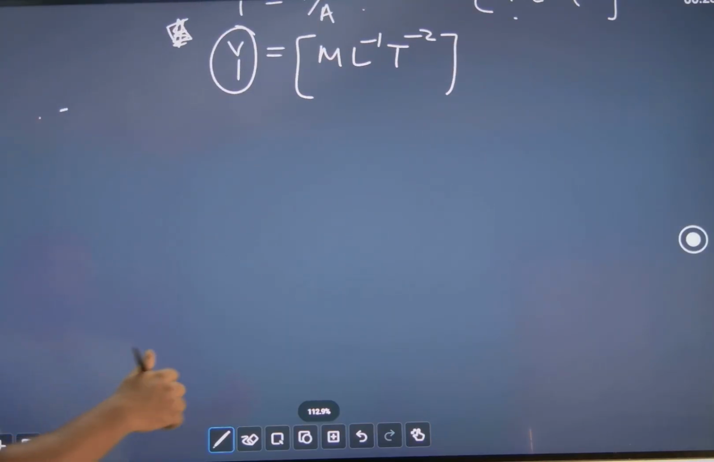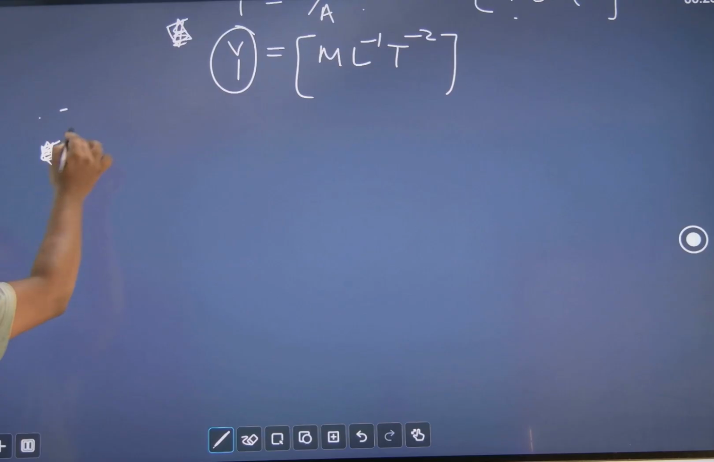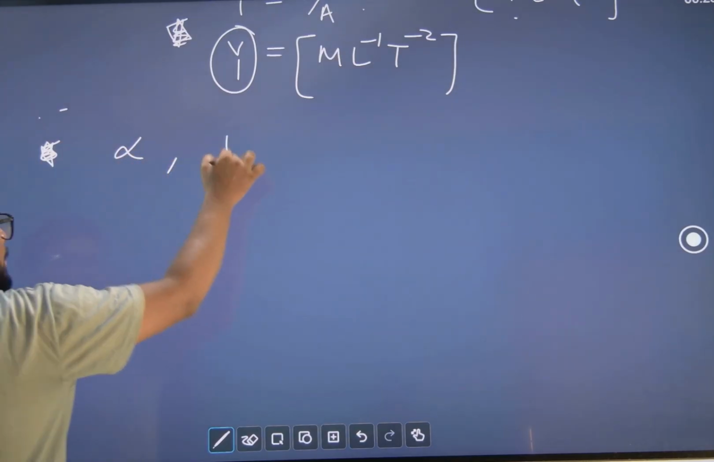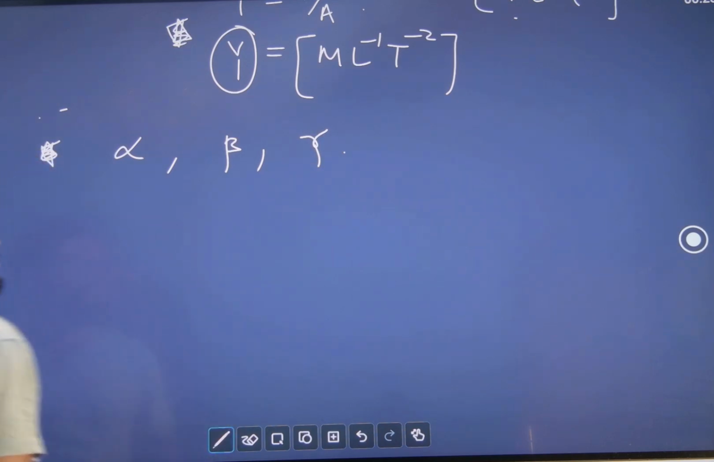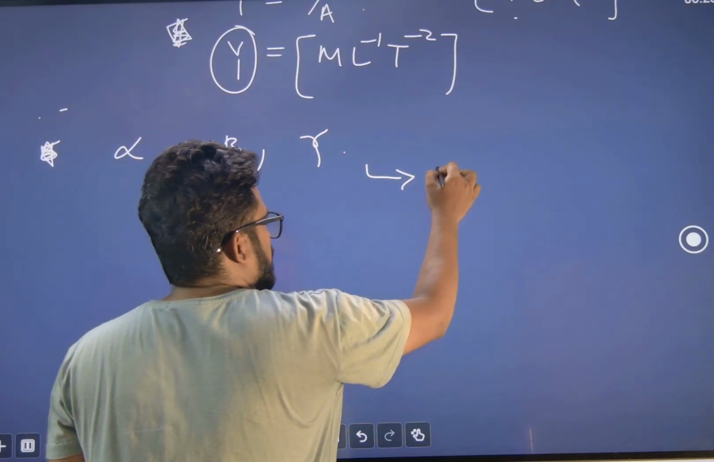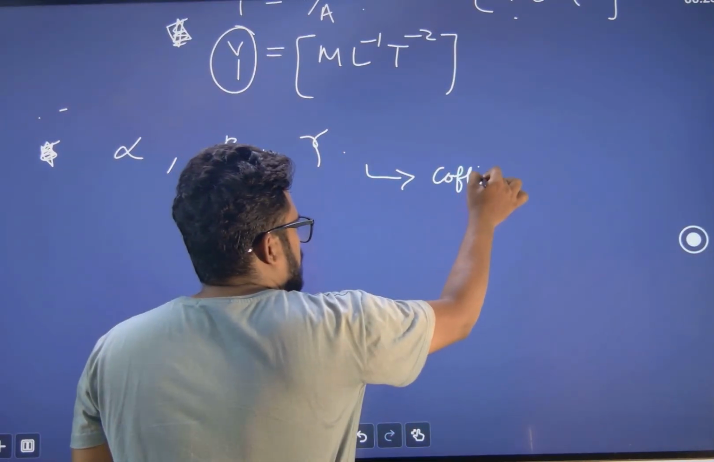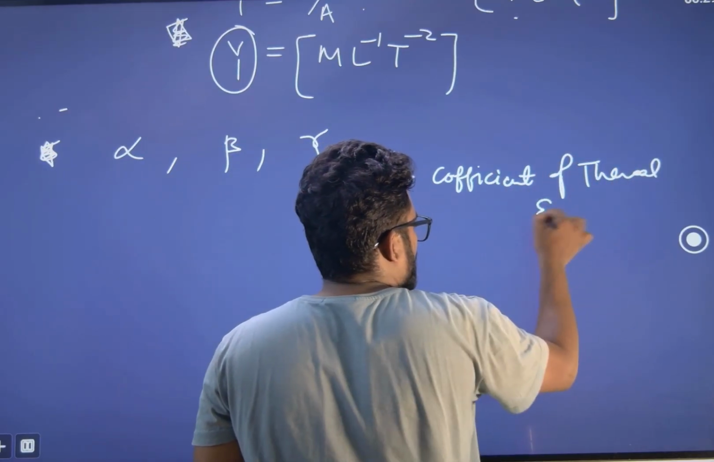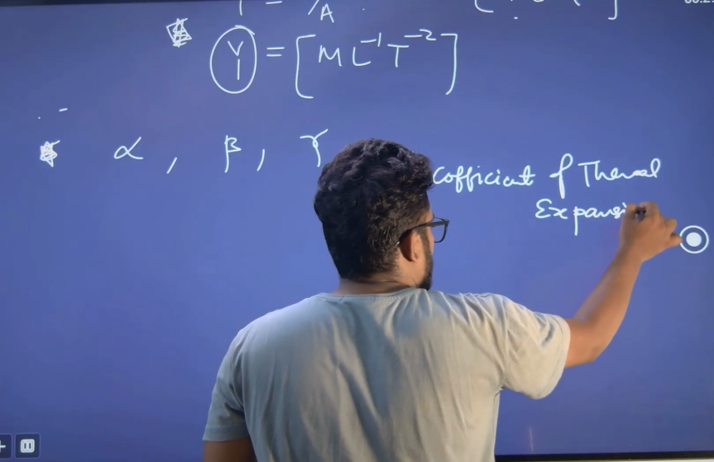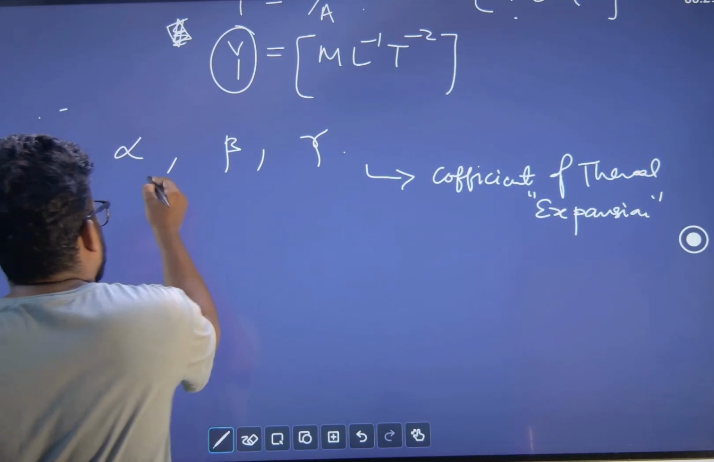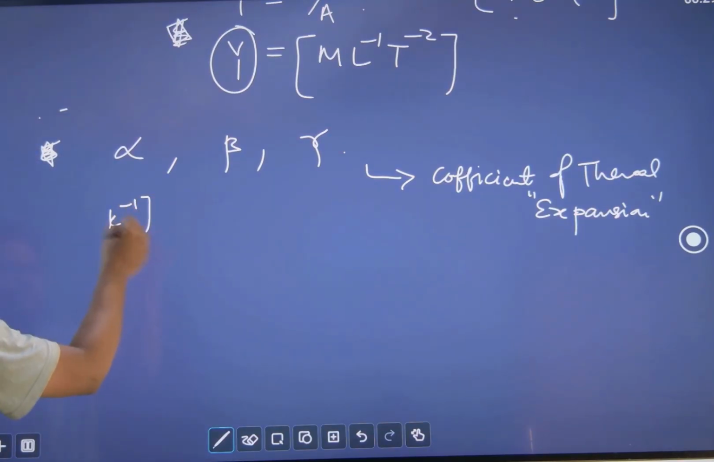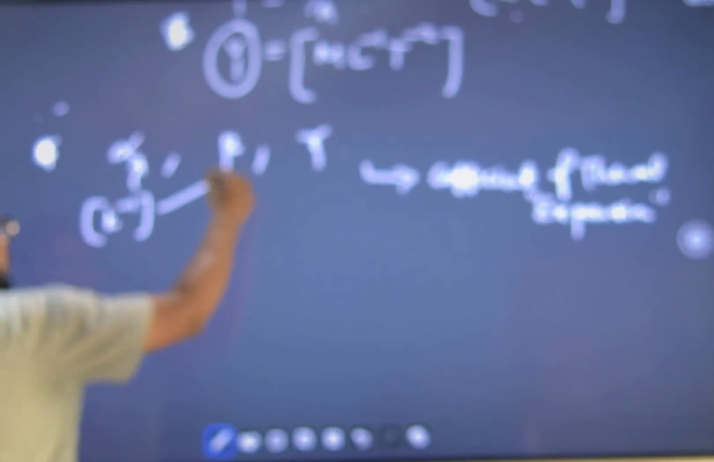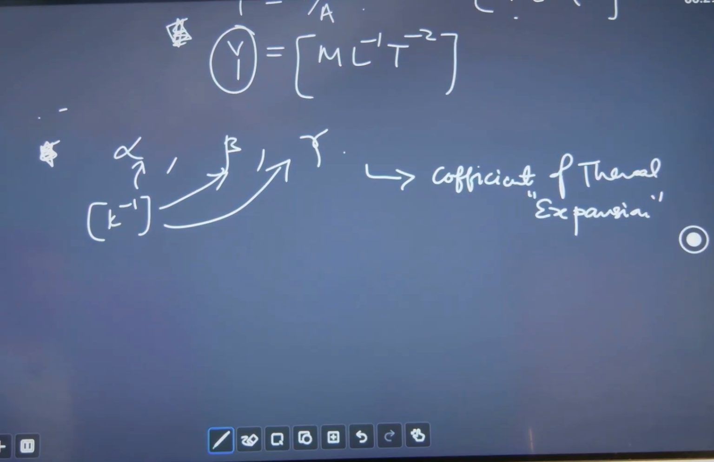Okay. Then we have thermal coefficients. You might have heard of thermal coefficients of linear expansion alpha, surface expansion beta, and volume expansion gamma. These are coefficients of thermal expansion, linear, surface and volume. So all of them have K inverse, Kelvin minus 1. All of them per degree Celsius, per Kelvin. So K inverse.